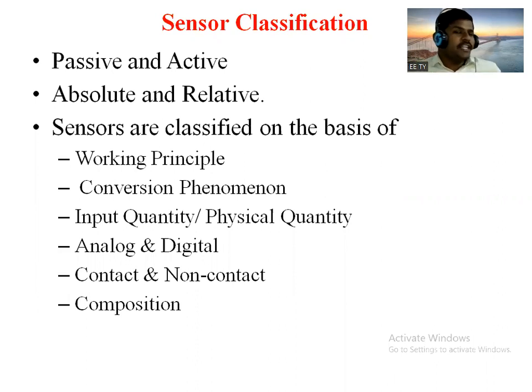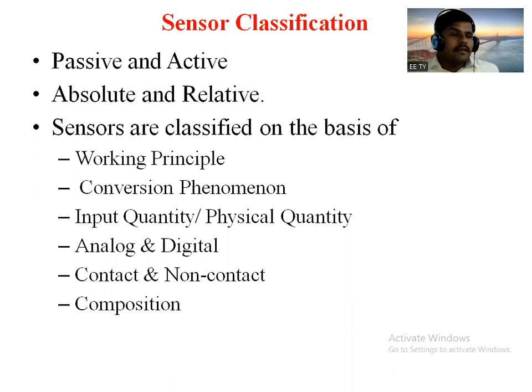It can be shown that there are passive and active types of sensor, and absolute and relative types of sensor. Then sensors are classified on the basis of working principle, and on the basis of conversion phenomenon. Sensors can also be classified on the basis of input quantity, or physical quantity, that means whether it is temperature, pressure, or humidity. Depending upon that, the sensor is also classified.